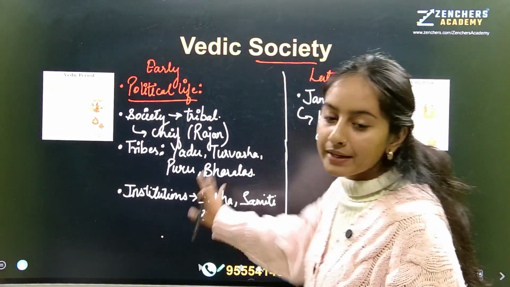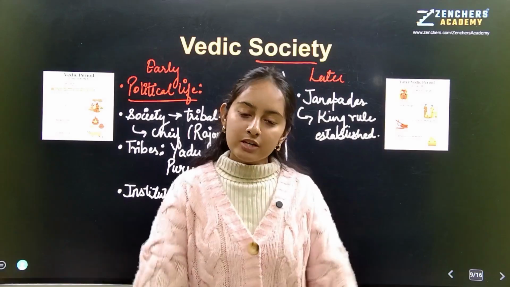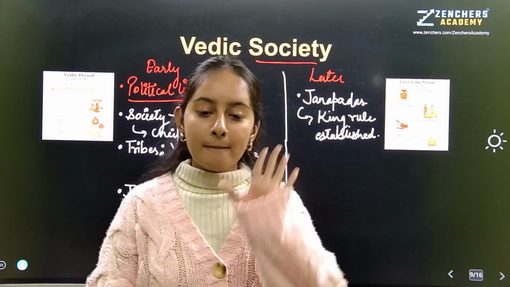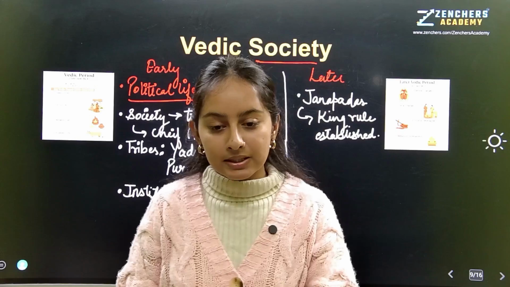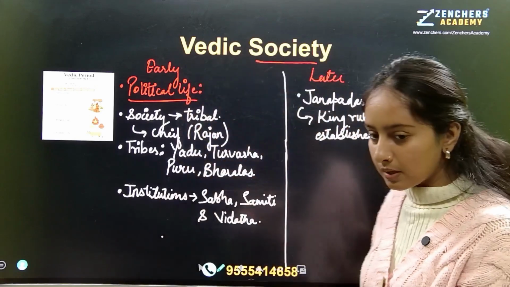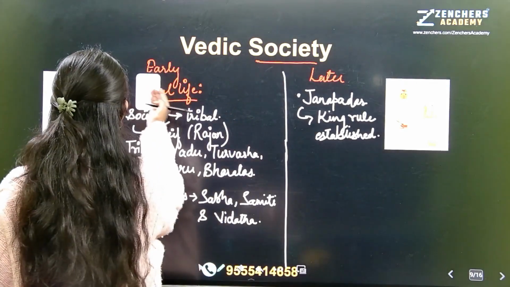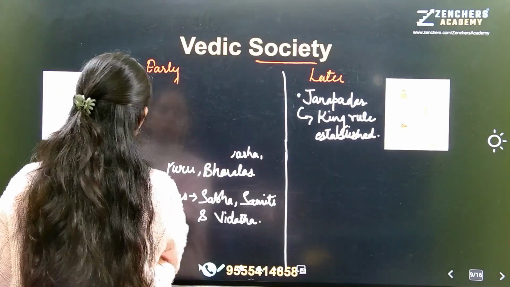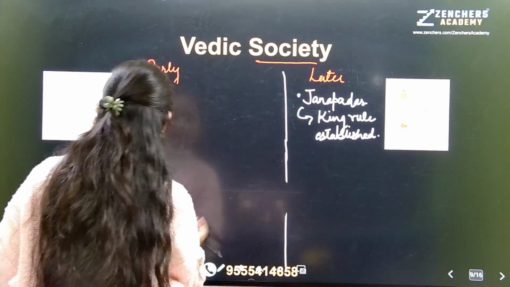First, there was no kingdom, right? Only tribes, and people used to live in a tribe. The king was also from that tribe only, and his work was to protect. Protect whom? The tribal people and his wealth, that is cattle. Understood? Then we have social life. What do you think? How was the social life of early Vedic people?